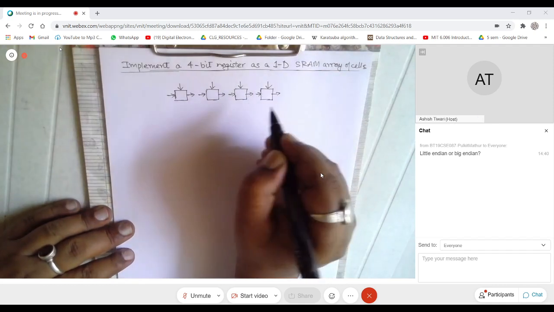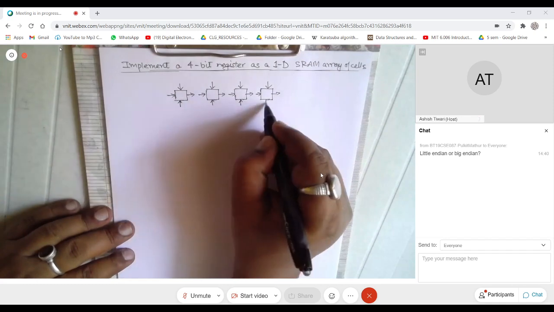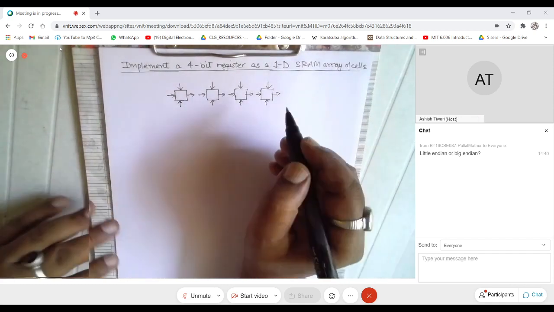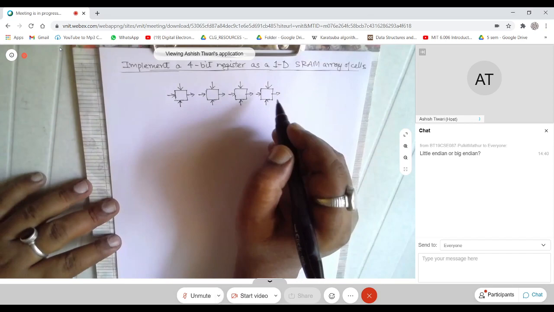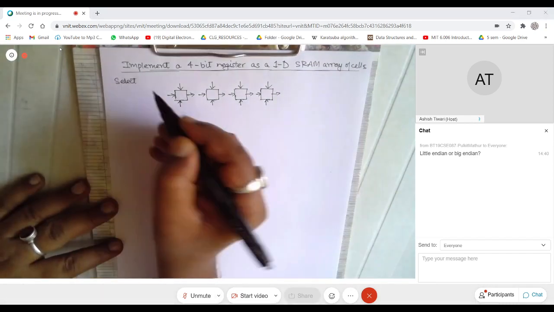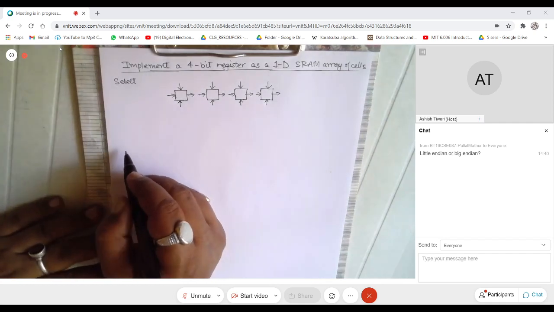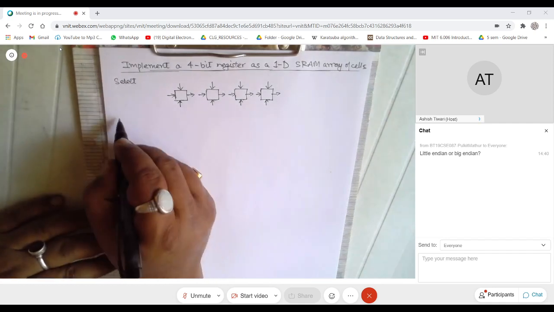And then you have something here. This is the read-write input. The idea is very simple. You have a select for the entire register, and you have a read write.